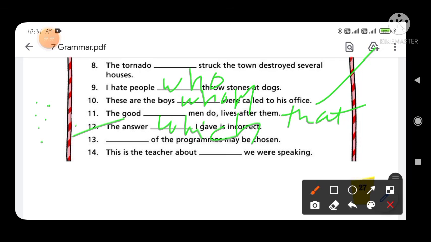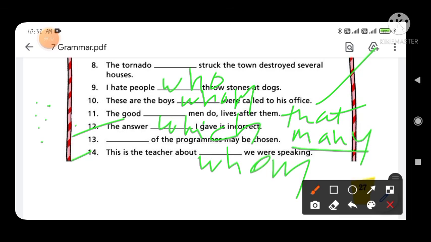So you have to write down many of the programs may be chosen. So you have to fill in many. And the 14th is the last option, and in the last option you have to fill in the words, this is the teacher about whom we were speaking. That's clear.